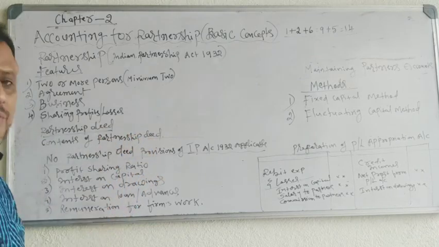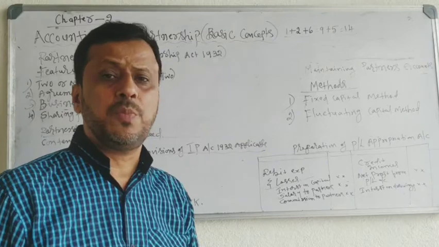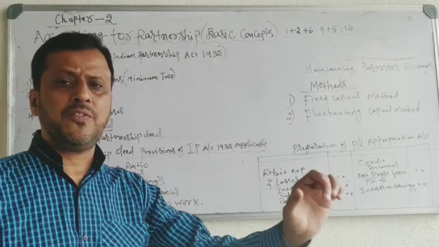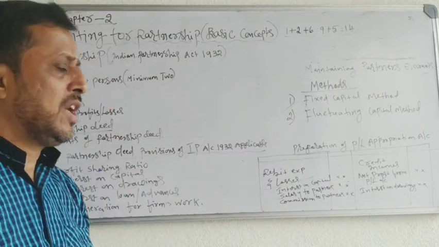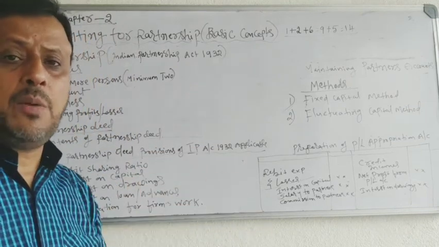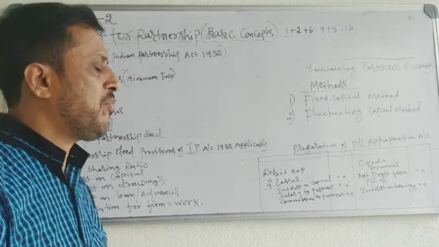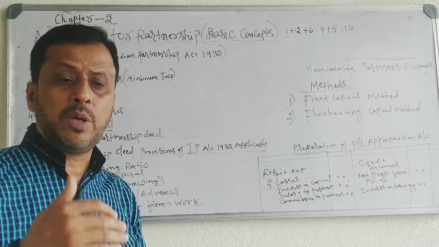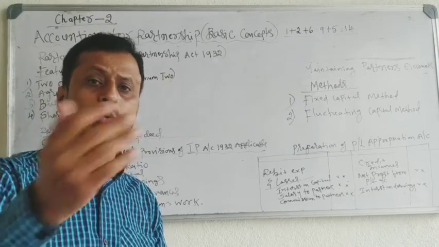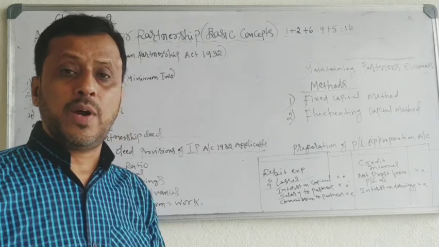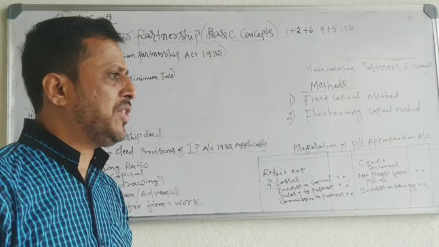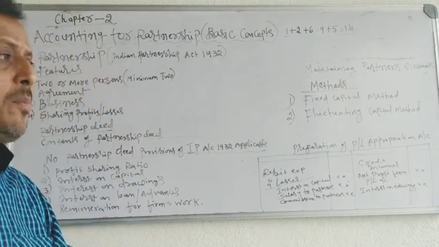Okay, let's know some of the contents of partnership deed. What is there in the partnership agreement? Name and address of the firm, names and addresses of all the partners, capital contributed by each partner to the firm, drawings if any made by each partner from the firm, interest on capital provided by the firm to the partner, interest on drawings provided by the partner to the firm, interest on loan provided by the firm to the partner. What is the method of settlement of accounts when there is a dispute among partners?